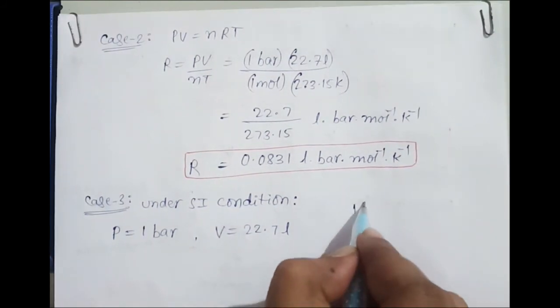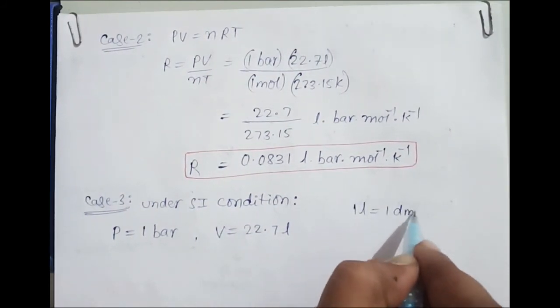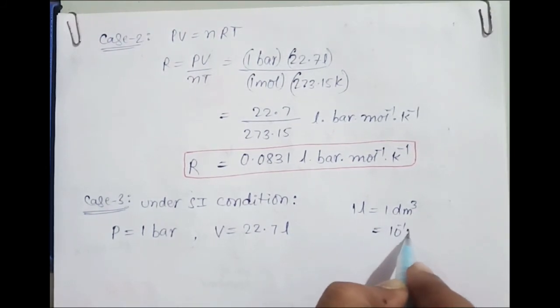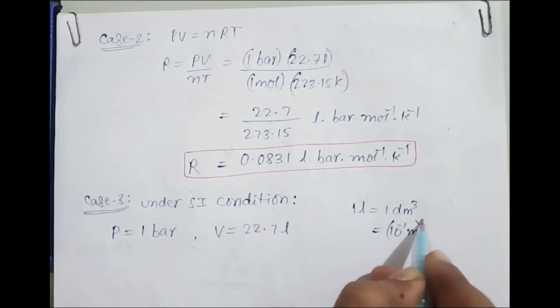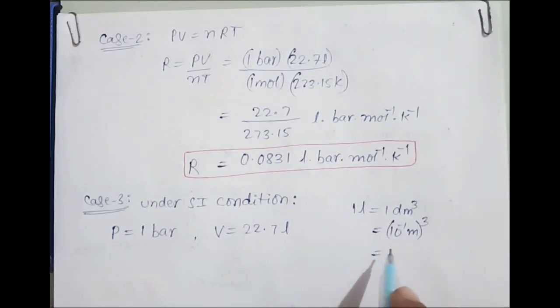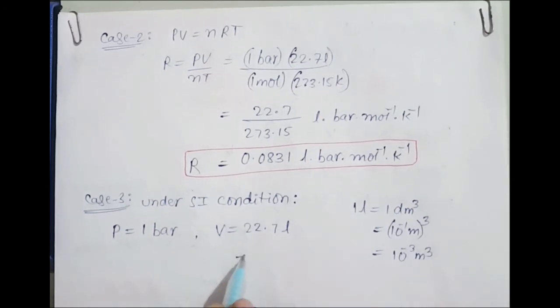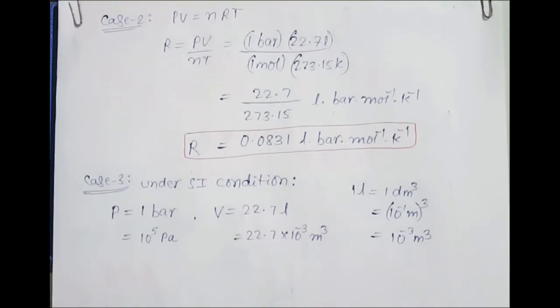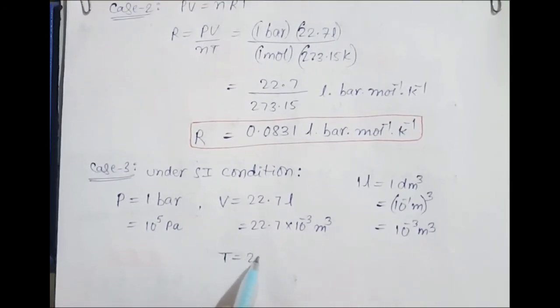You know 1 liter is equal to 1 decimeter cube, and 1 decimeter means 10 power minus 1 meter, whole cube. So which is equal to 10 power minus 3 meter cube. So I can write 22.7 into 10 power minus 3 meter cube. Yes, let me take this one in Pascal also, so it will be easy for you. So 10 power 5 Pascal, volume is this, and temperature is the very common 273.15 Kelvin.